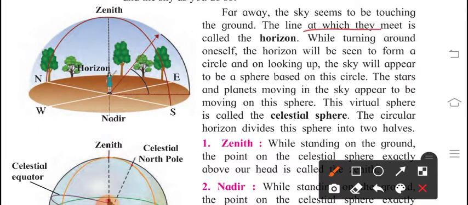The line at which they meet is called the horizon, where the sky and ground touch. While turning around oneself, the horizon will be seen as a circle, and looking up, the sky will appear to be a sphere based on this circle.